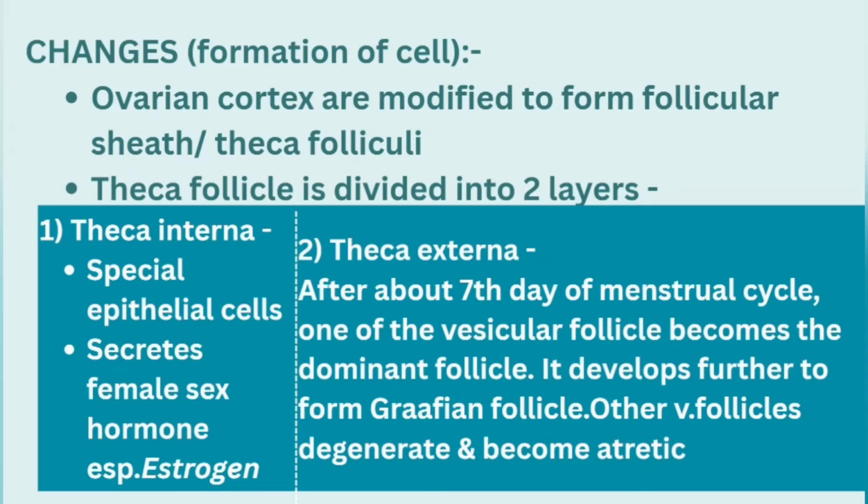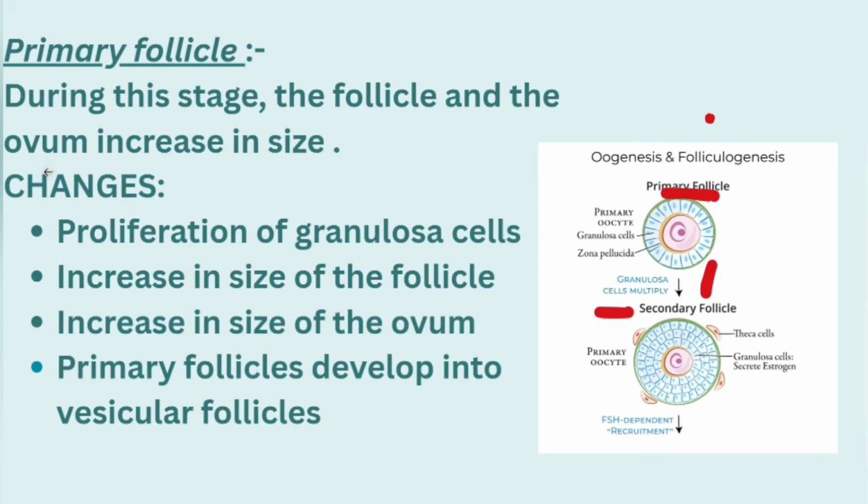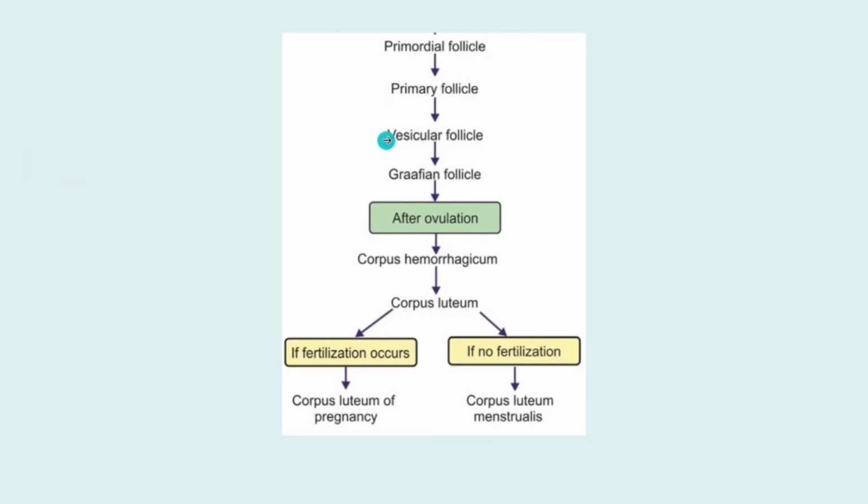The inner layer is interna, and the external layer is theca externa. After about 7 days of the menstrual cycle, one of the vesicular follicles becomes the dominant follicle. It develops further to form a Graafian follicle. Other vesicular follicles degenerate and become atrophic. That is, they undergo degeneration. Here you can see, as I have shown you in the previous slides, that primordial follicle will form the primary follicle, will form the vesicular follicle, will form the Graafian follicle.